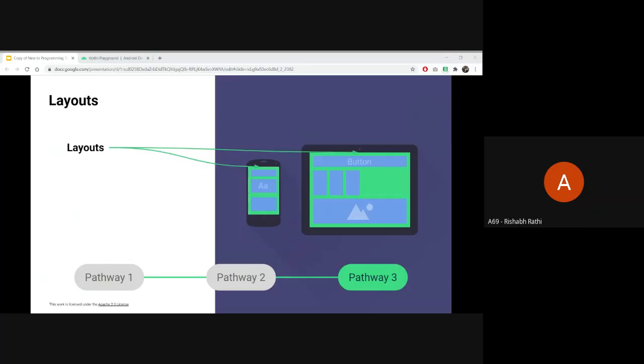A layout is made up of views. We'll see what views are. On the bottom line, the views are there, and then the views create the layout. What I was talking about as elements, look over here. There are buttons, there are images, there is text. These are known as views, and layouts consist of views.